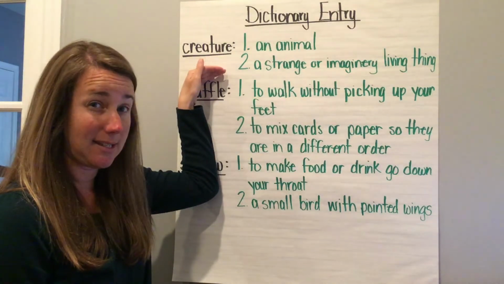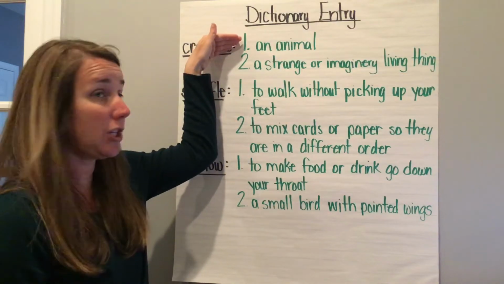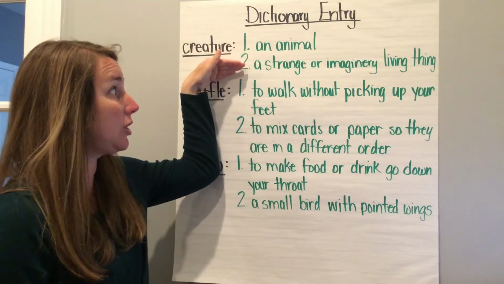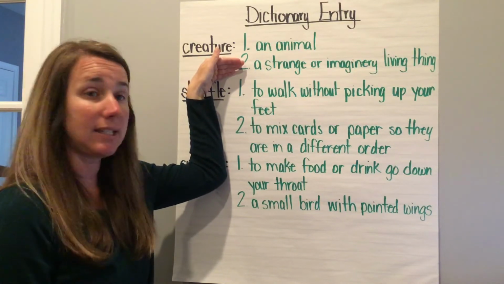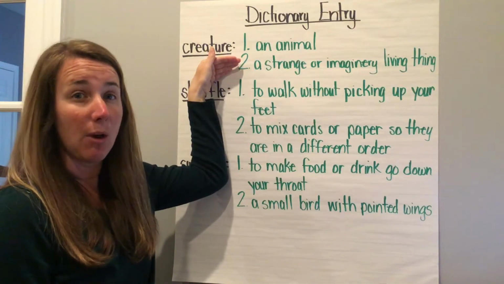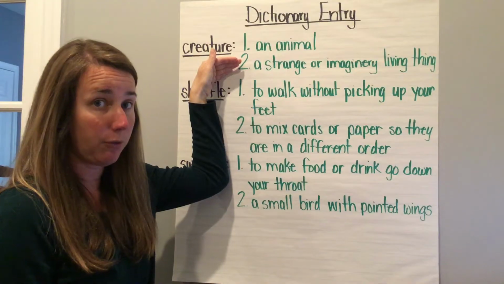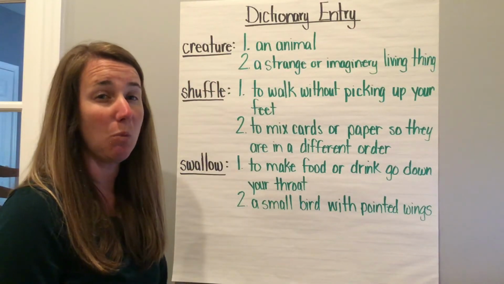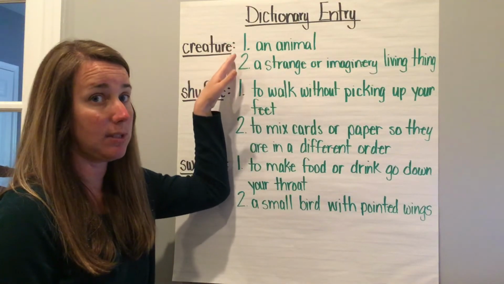I'm going to read a sentence, and I want you to be thinking as I'm reading it, am I referring to definition 1, an animal, or definition 2, a strange or imaginary living thing? My first sentence is, many different creatures live in the forest. When I'm thinking about that sentence, I'm looking for some key words in that sentence to help me figure out which definition would make the most sense.